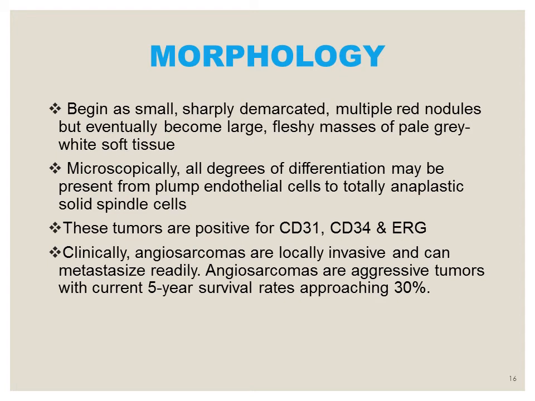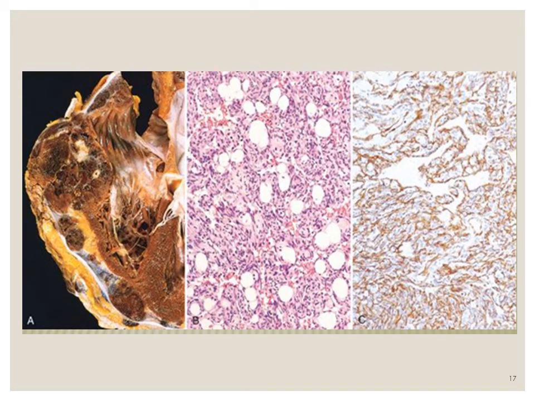Clinically, angiosarcomas are locally invasive and can rarely metastasize, and these are aggressive tumors with a current 5-year survival rate approaching 30%. This is the characteristic gross appearance of angiosarcomas involving the heart ventricles.